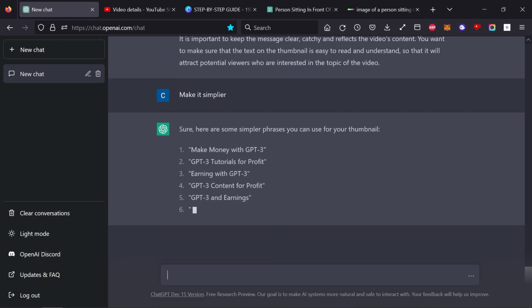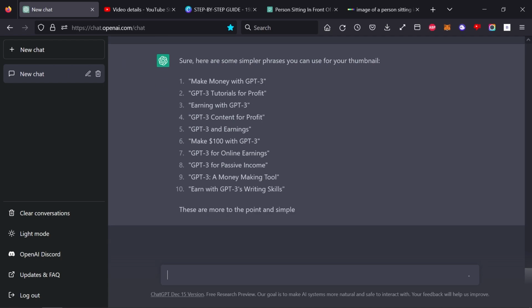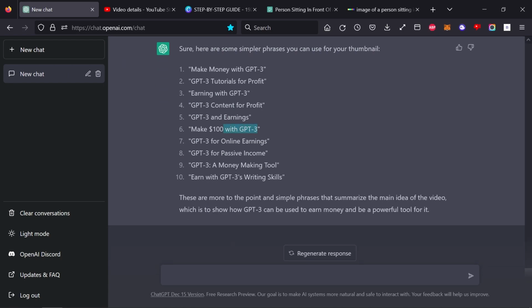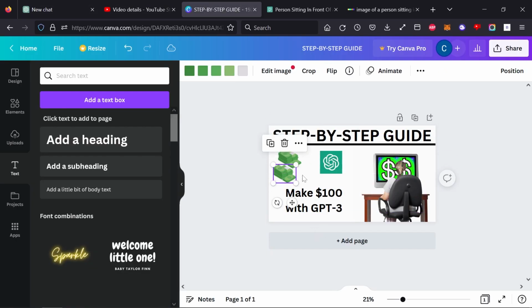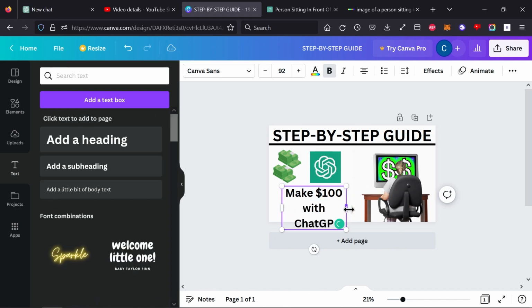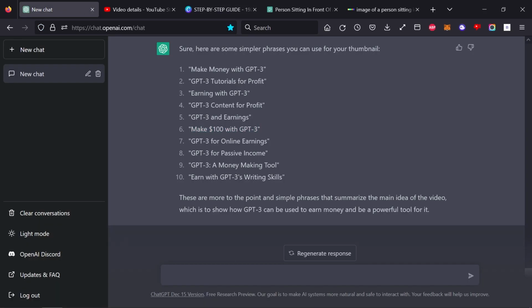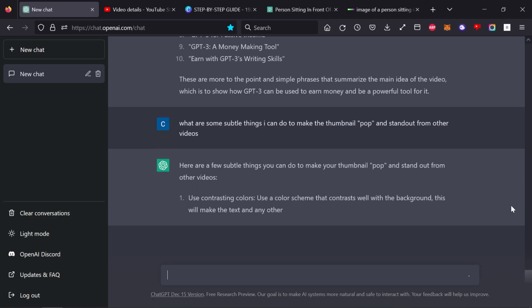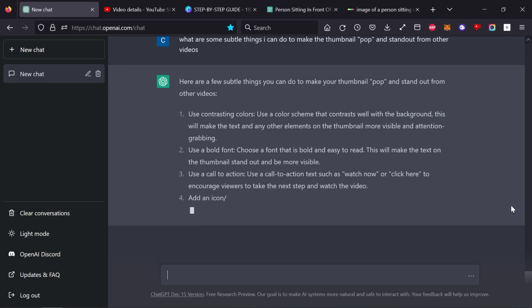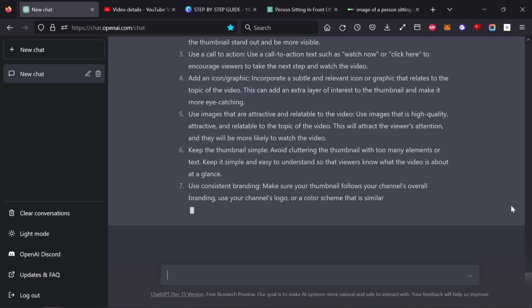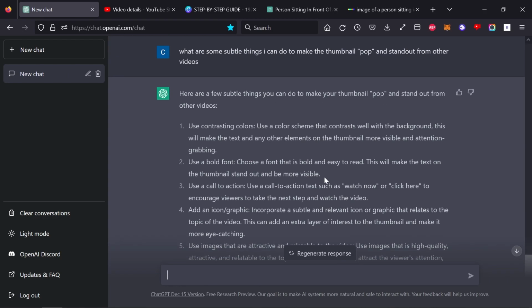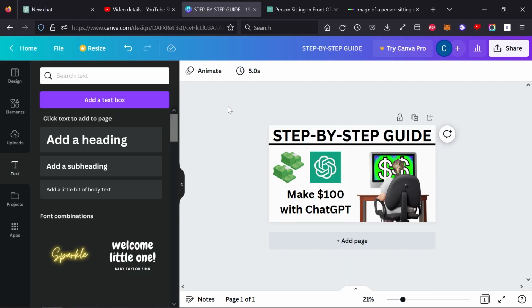I ended up going with make $100 with GPT-3. I then changed GPT-3 to ChatGPT because ChatGPT is more well-known compared to GPT-3. I then repositioned everything a little bit. Then, just to make sure the thumbnail looks its best, I asked ChatGPT what are some subtle things that can make the thumbnail pop or look a little bit better. They said things like use contrasting colors, bold font, add attractive images, use a call to action. But I decided that I had the thumbnail where I wanted it to be.